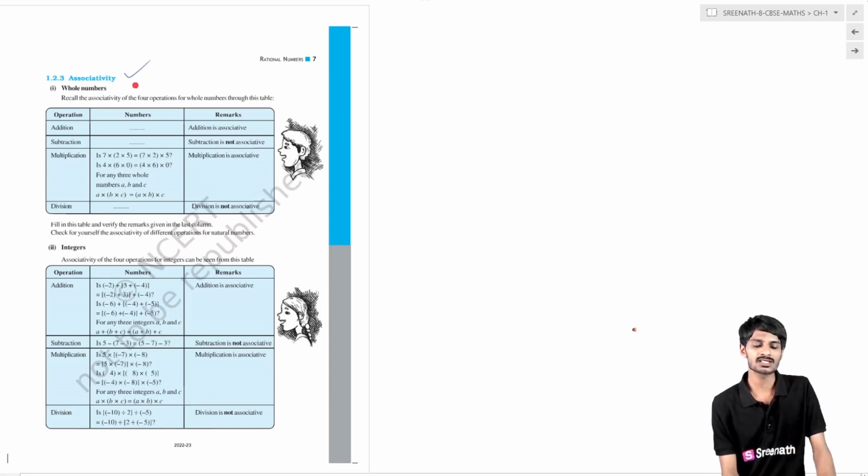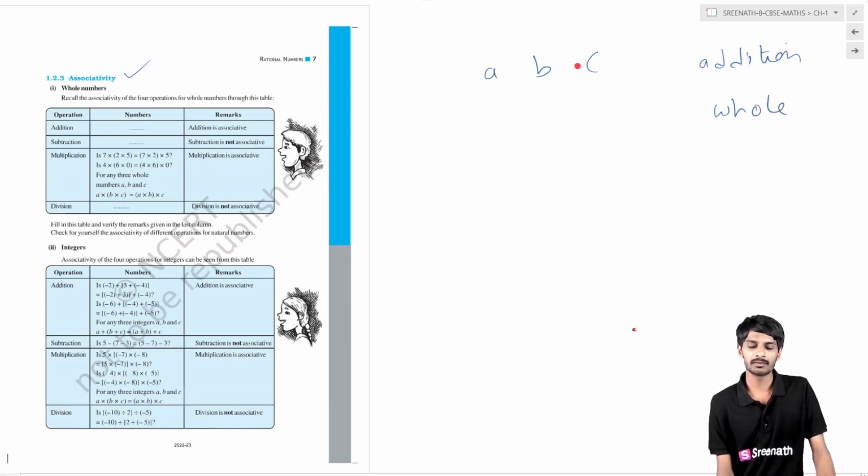The next property is the associative property. What is the associative property? Basically, if you have three numbers and you are doing an operation, for example addition, with whole numbers a, b and c.